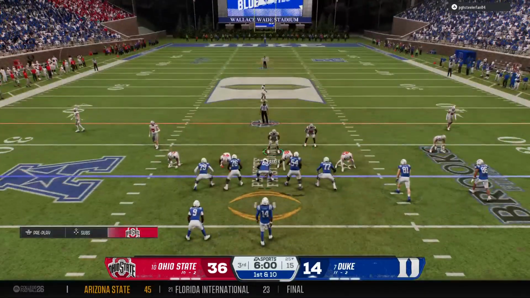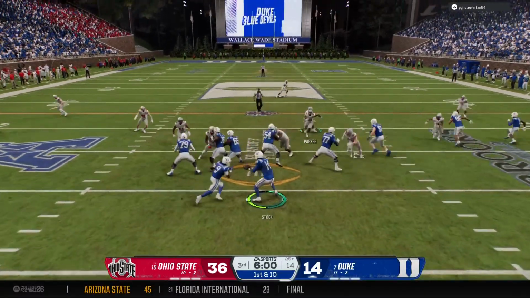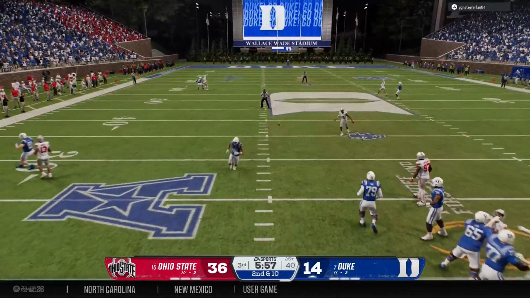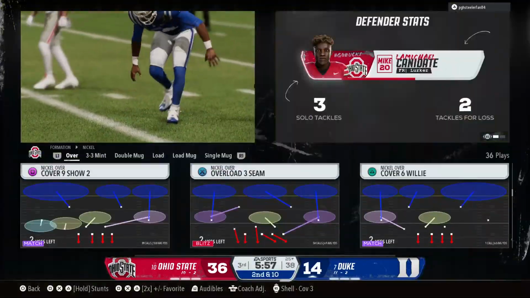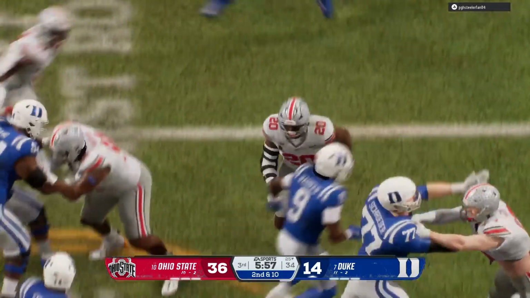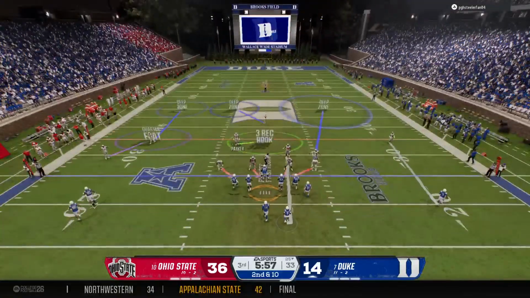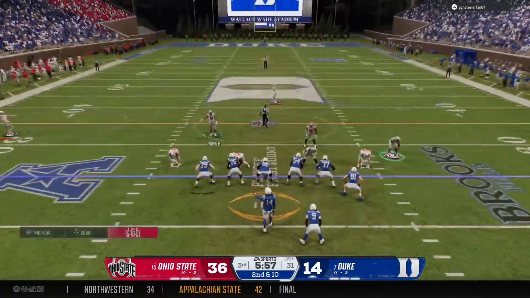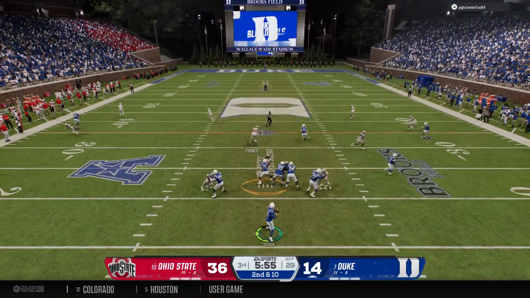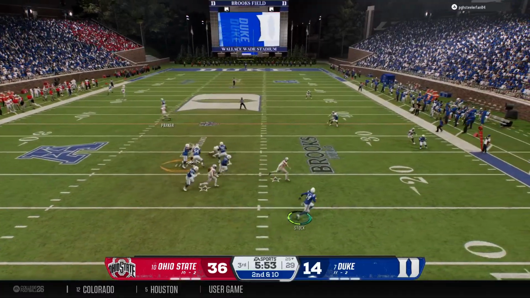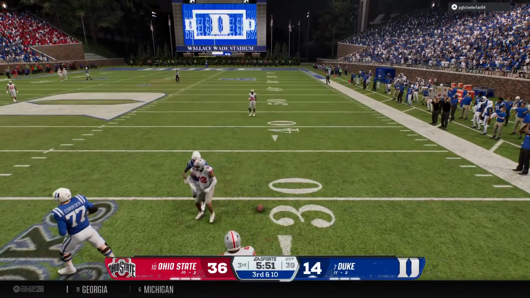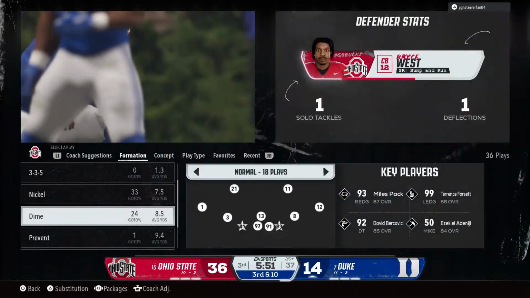After falling way behind in the first half, they need to find a spark right now to cut into this big lead. And it's incomplete even on a first down throw. He was under some heavy pressure. Chris, this offensive coordinator is going to have to adjust. We've seen hits and sacks and pressure on this quarterback all game long. They've got to find a solution to create more time for the quarterback to be able to throw the football, or maybe completely overhaul and change what they're doing on offense.